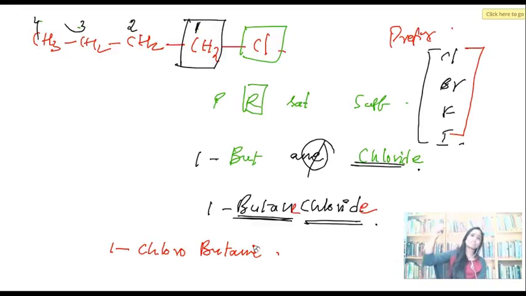Otherwise, you can also write the functional group as a part of the prefix because it has that exceptional special case. I hope you all remember. There are some functional groups which can be written either in prefix or in suffix. This is one such. Done? One more example. Ready for one more example? Yeah? Let me take a fresh page. I'll write the example.